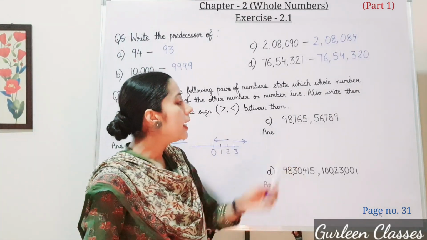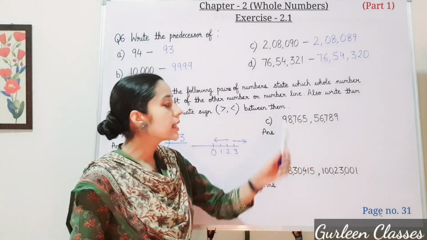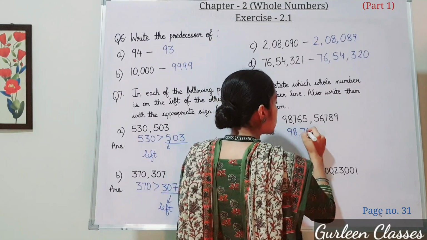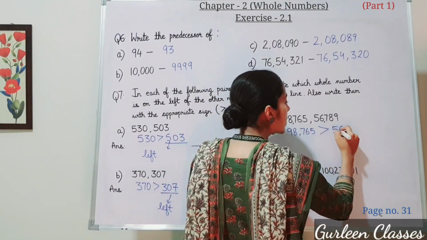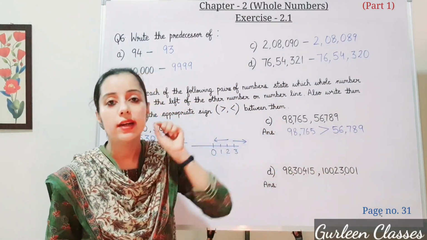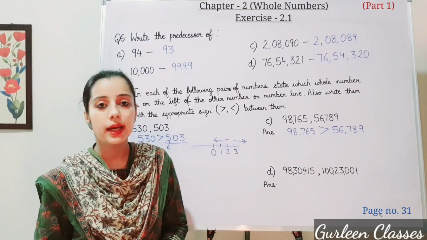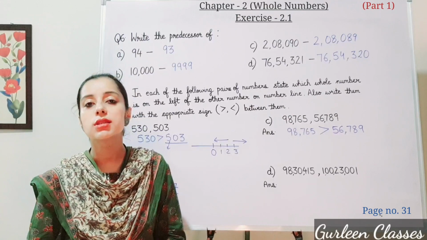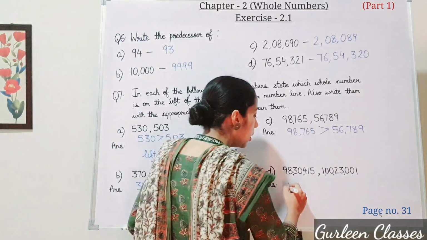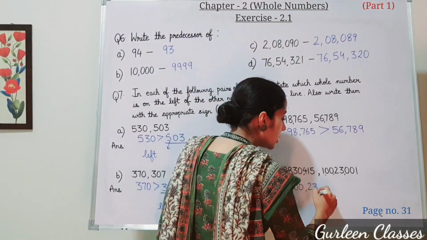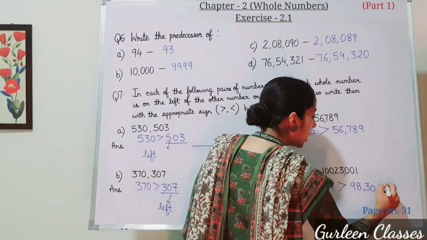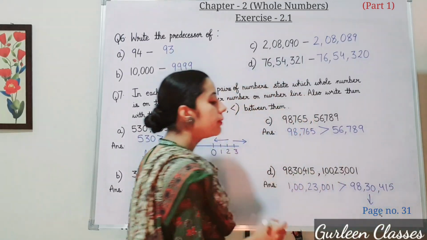C part 98,765 and 56,789. We know that 98,765 is greater than 56,789. So the smaller number is 56,789. It will be left on the number line. D part 98,30,415 and 1,23,001. So number which is greater? 98,30,415 is greater than 1,23,001. So 1,23,001 is smaller. It will be left on the number line.